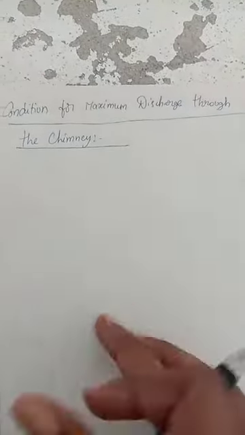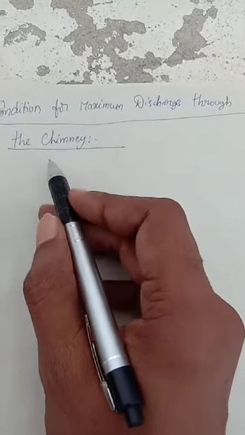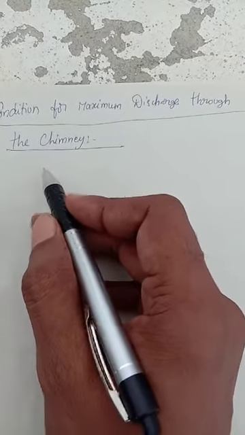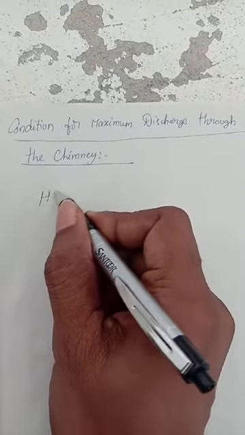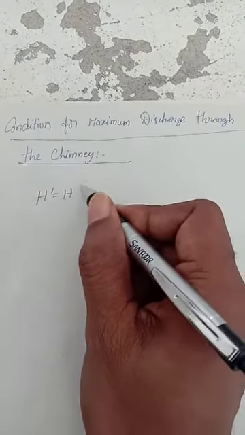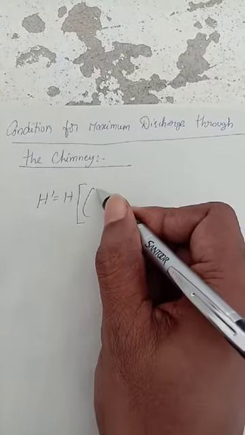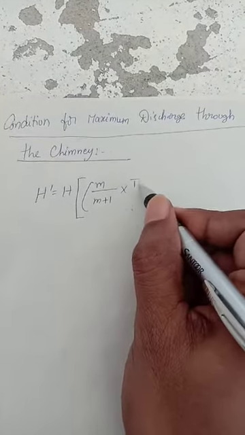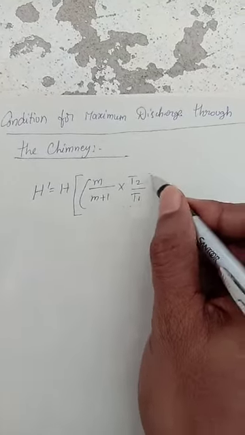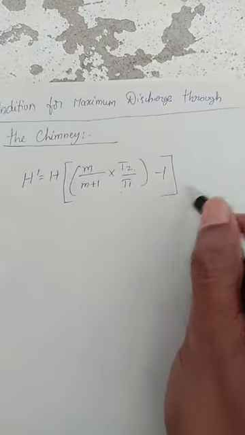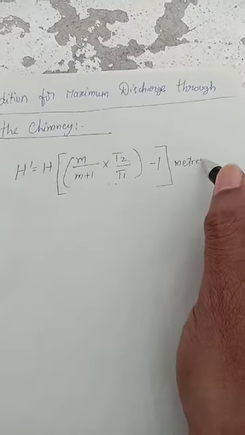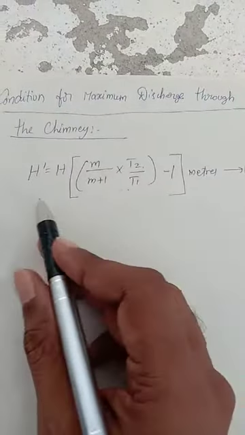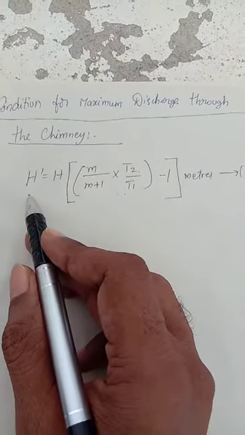Chimney. So we have already discussed in the last article that the height of hot gases column producing the draft, that is equal to H dash, is H into m by m plus 1 into T2 by T1 minus 1 meters. Okay, you can put this as equation 1. This equation we discussed in the last class.